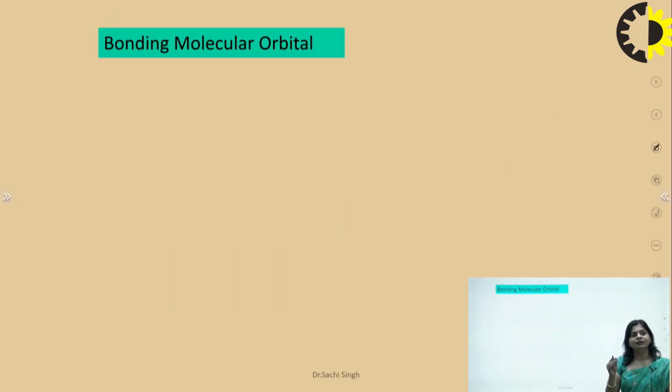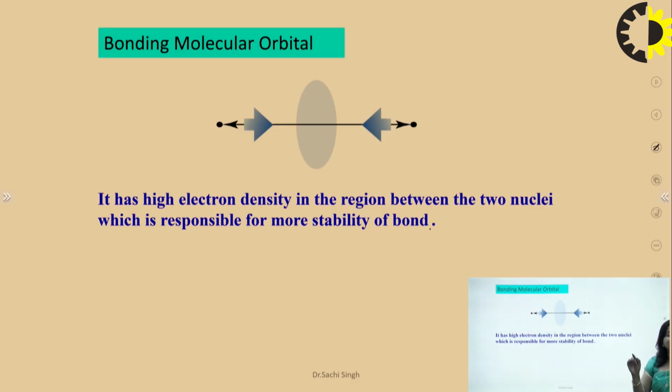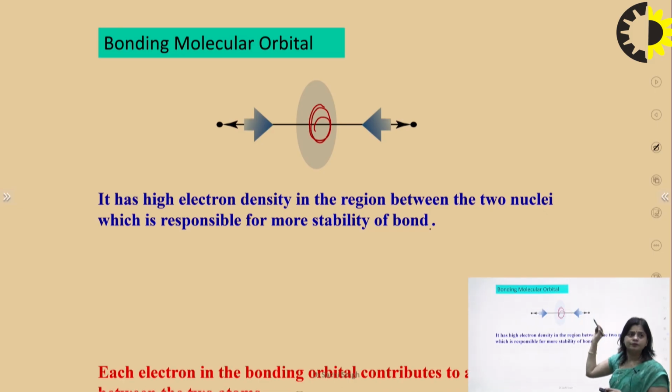In bonding molecular orbitals, the electron density in the region between the two nuclei is responsible for more stability. When they are combined, the electrons are found more towards the nuclei, where the probability of finding an electron is maximum.